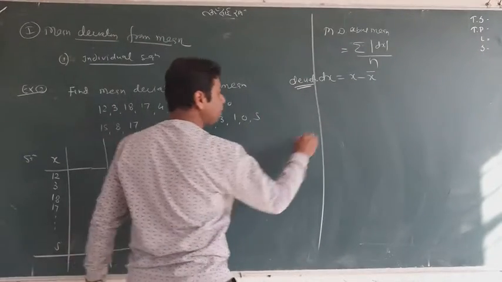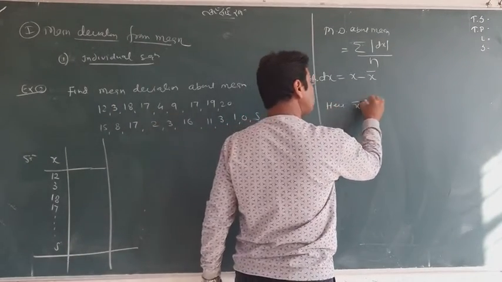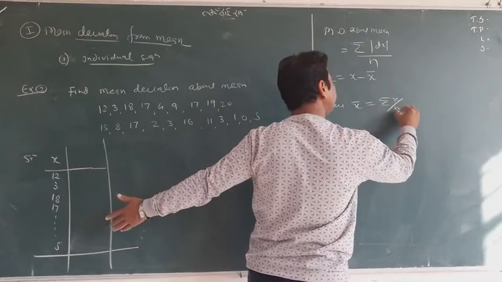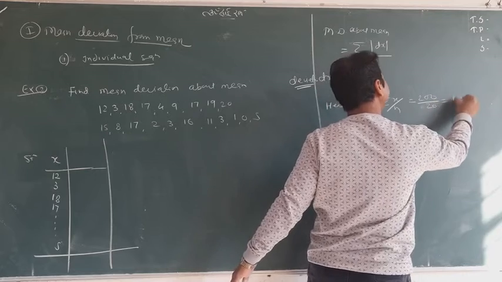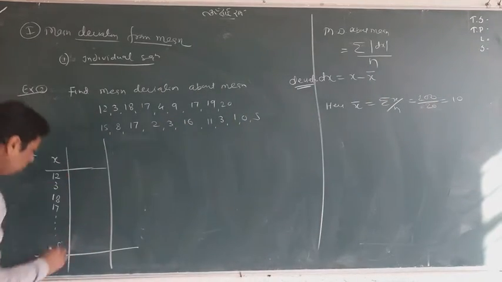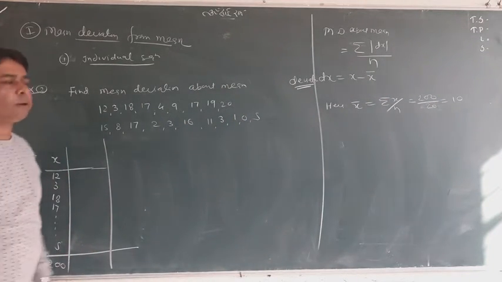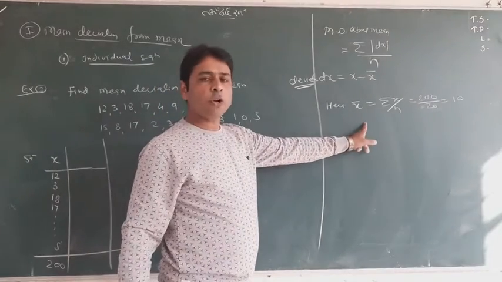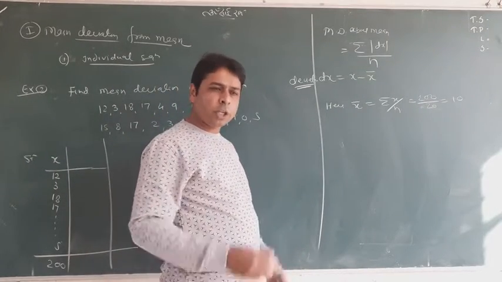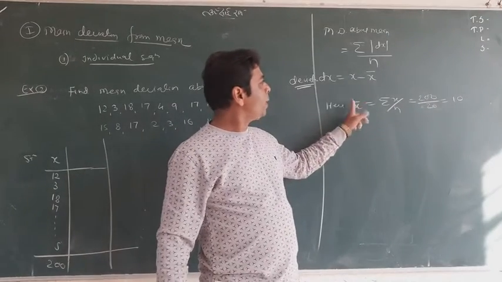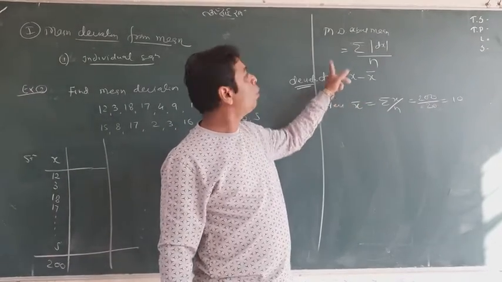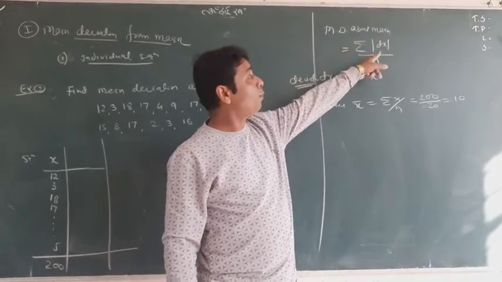First you find the mean. What is the mean? You know it, summation x upon n. It was 200 upon 10, sorry, 20. You got a 10. This whole sum was 200 and you found the mean. That is not the end, you know, you still have to cross the way. It is not your main destination. So what is your main destination? To find dx. You want to find the mean deviation, having this formula.